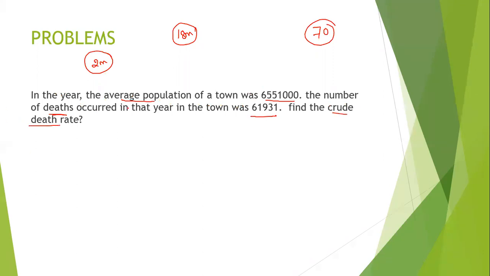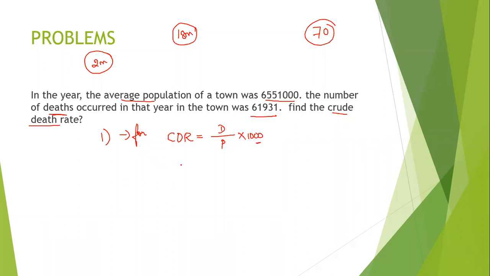Now, how to find? What is the formula? First thing is you have to always write the formula. For 2 marks, one mark will be for the formula, and one more mark will be for your solution, the solving, whatever you do. So never forget to write the formula. What is the formula? CDR, that is crude death rate, is equal to number of deaths divided by average population into 1000. So this is always 1000.